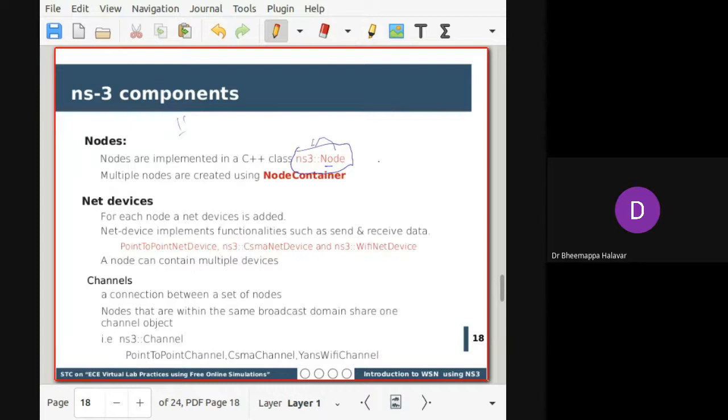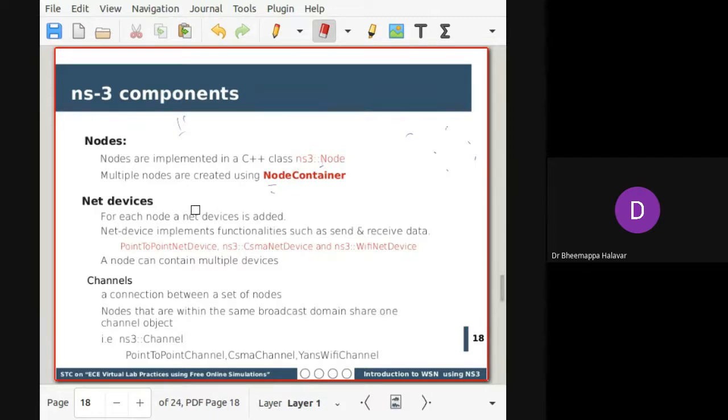Generally we use a term called a container. If you have 10 nodes, you can deploy all of them to a node container. Instead of calling one node at a time, you can call a node container and assign 10 nodes to it. If all the nodes are the same, the node container will have the same property. For example, if you make it Wi-Fi, everyone will be Wi-Fi. Those are the modules you want to add. So that's one thing about a node: this is a class you can access when you want to create a node.